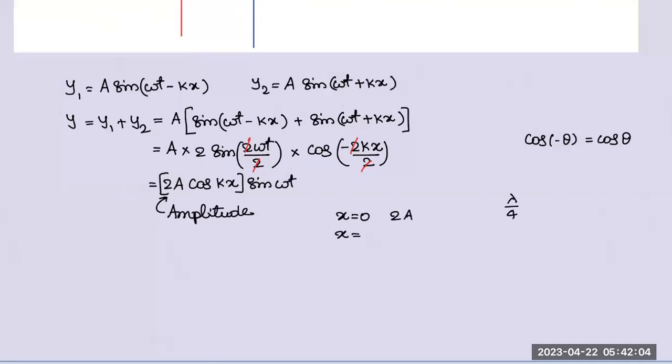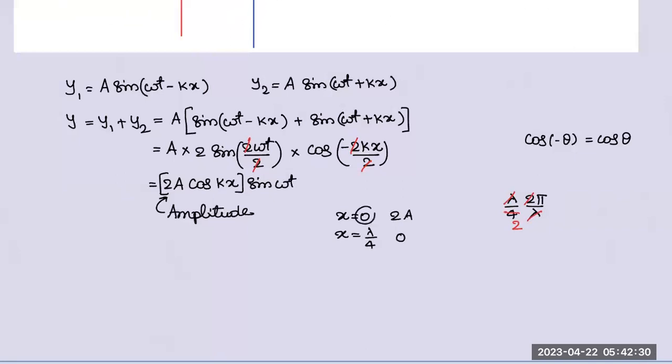What will happen? Check it. Cos kx we have to calculate. Cos k, k is 2 pi by lambda. Now lambda gets cancelled, 2 times lambda by 4, what is pi by 2? 90 degrees. Cos 90 is how much? 0. That means the particle doesn't have any amplitude. It means the particle is not moving at all.